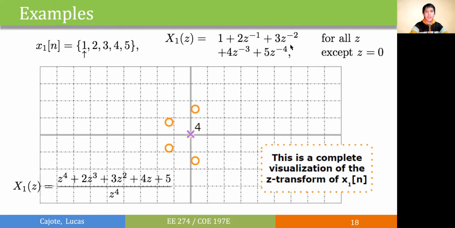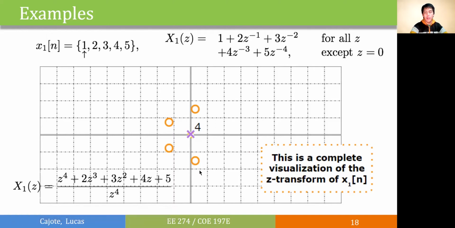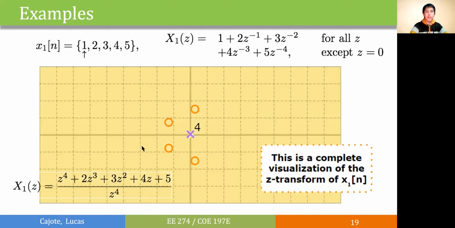Now going back to our previous examples, once we get our z-transform, we can rearrange it as a rational expression, and then here we'll try to get the roots of our numerator and denominator called the zeros and the poles respectively. For x1, we'll have 4 zeros denoted by the circles and 4 poles at z equals 0 denoted by the x. Now our ROC dictates that we can have all values of z except at z equals 0 or at the pole location. So in this plane, we can have all the values of z except for the value at the pole.